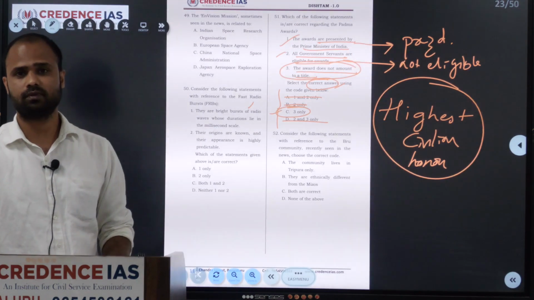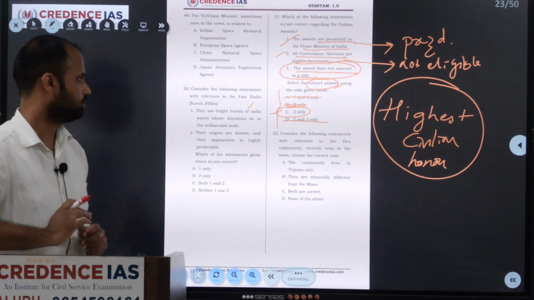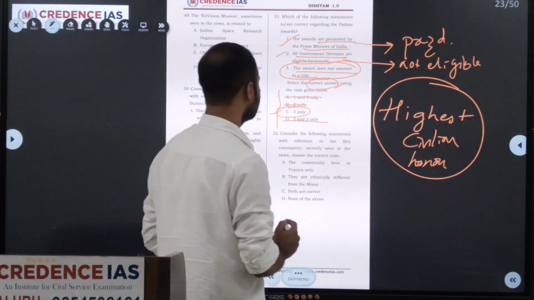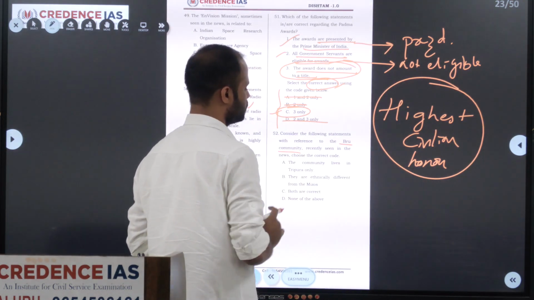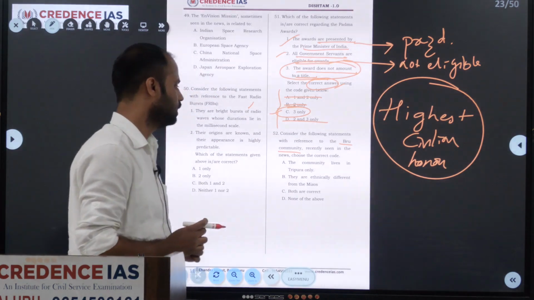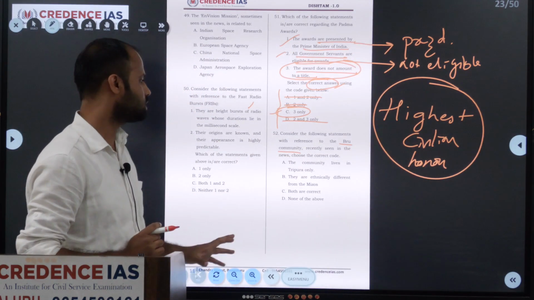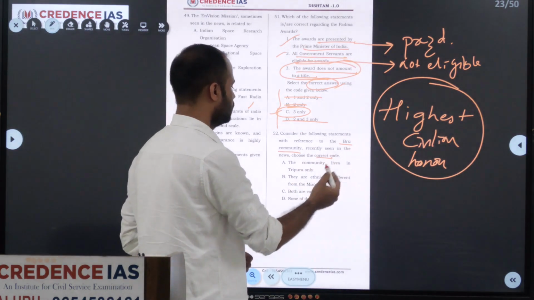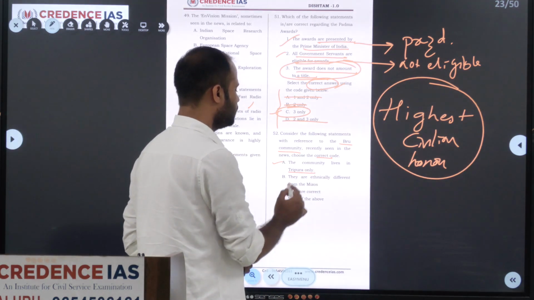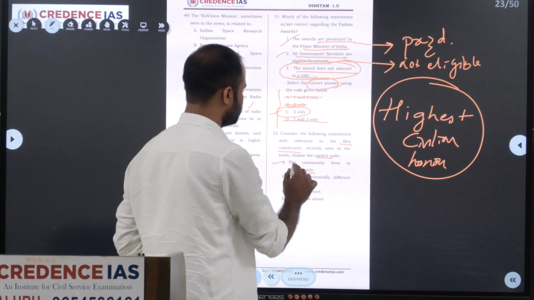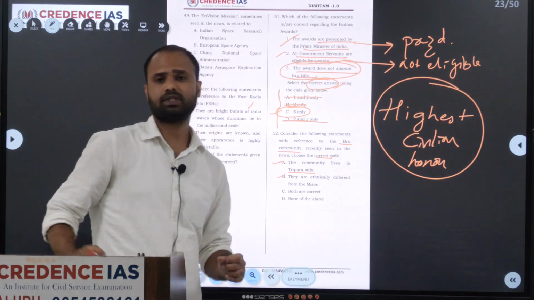So next we'll move on to the 52nd question. Consider the following statements with reference to the Bru community recently seen in the news. Choose the correct code. They have given two sentences. We have to select the correct one. What it says: the community lives in Tripura only, and they are ethnically different from the Mizos. First we'll see what the Bru community is.